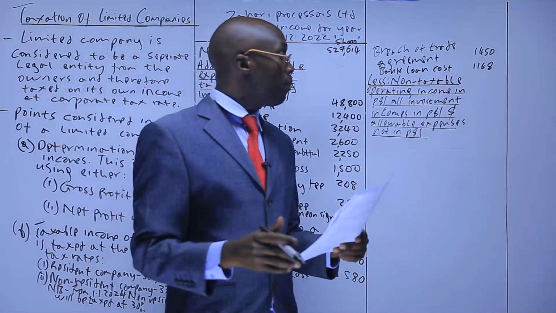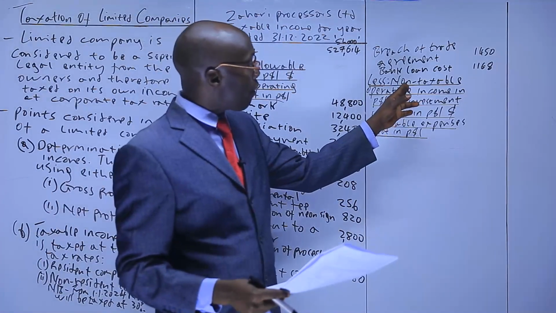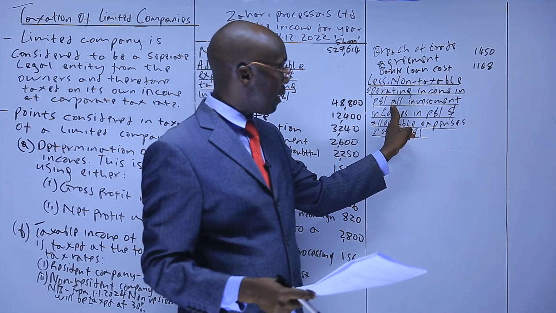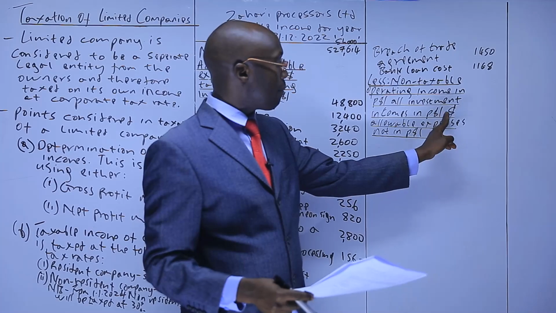So what we do, we start with the first 2 items, non-taxable operating income in P&L and all the investment income in the P&L.